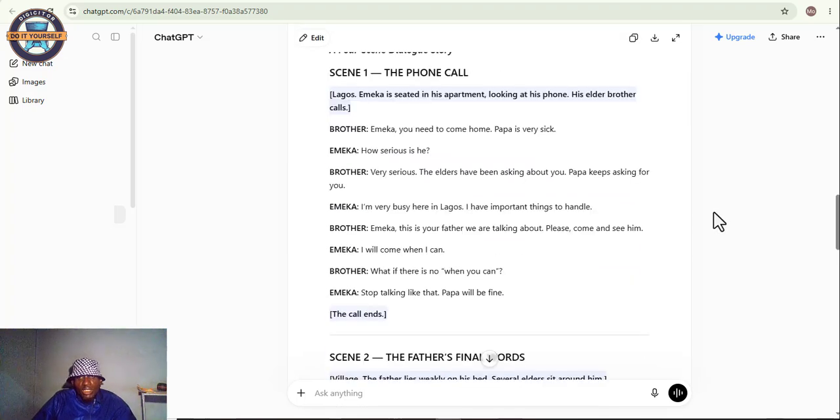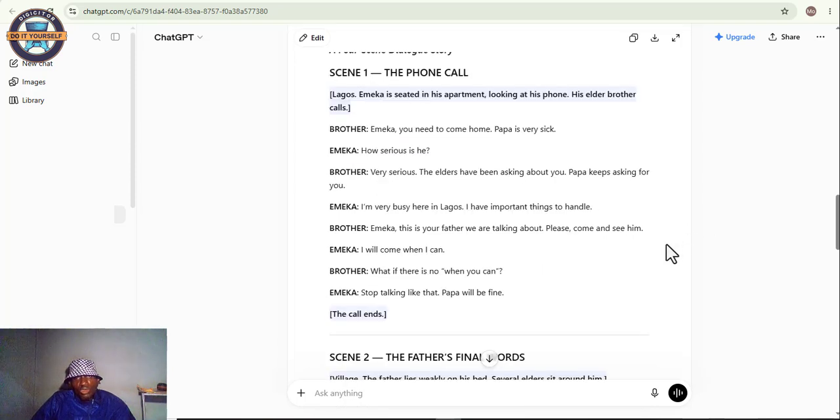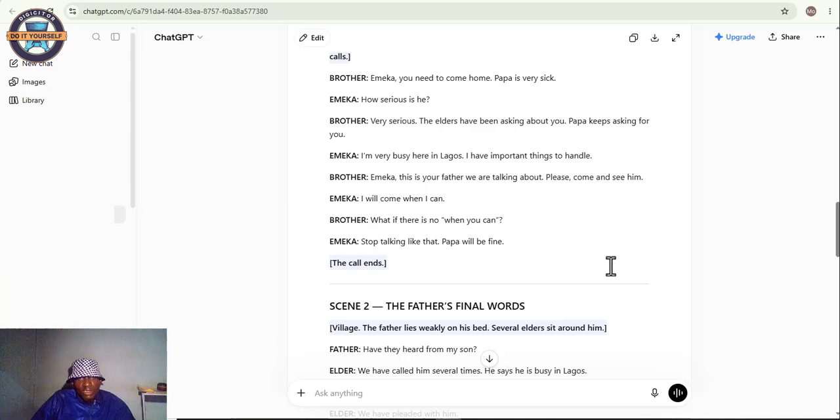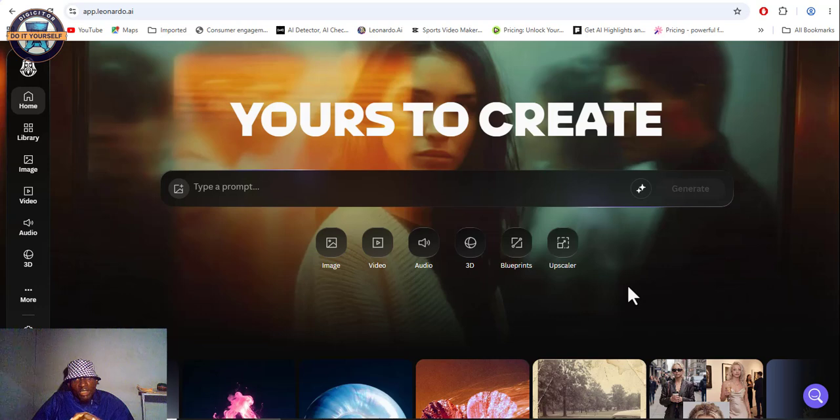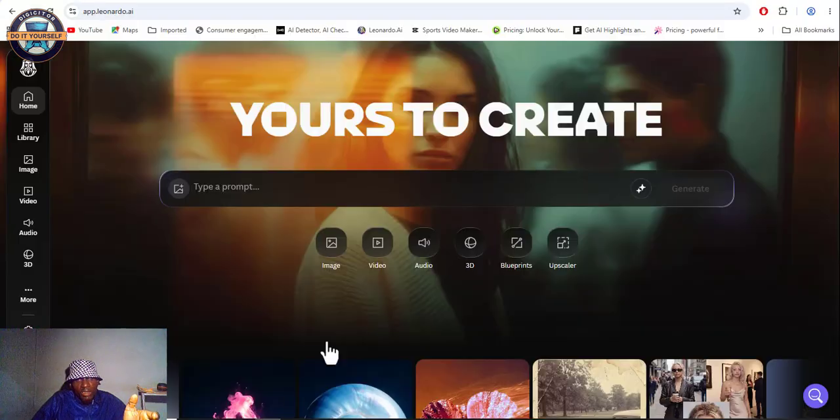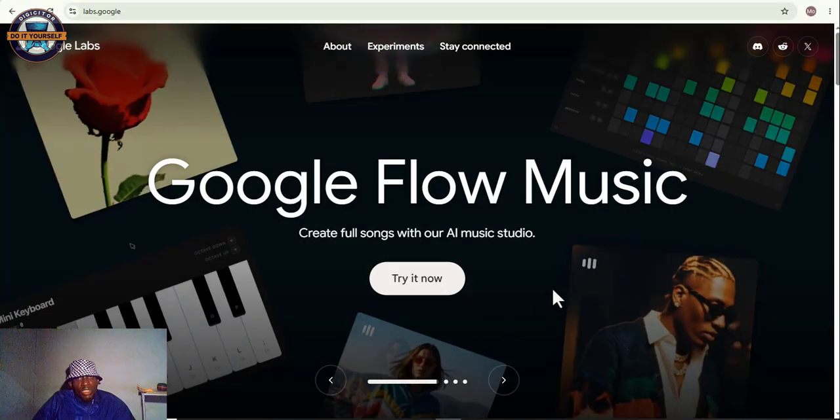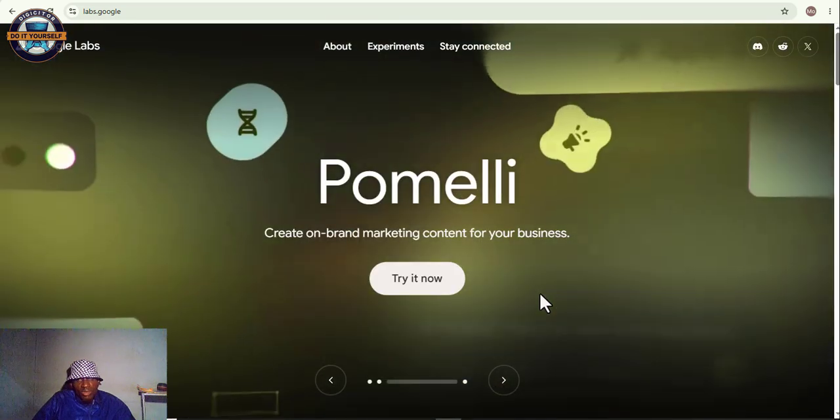So now we are going to move to the next stage of this video. What we are going to do next is take the various scenes in this dialogue and convert each scene to images. To create the images, there are 2 tools we can use. First, we can use Leonardo AI to generate the images. We can equally use Google Labs to create the images. So we will defer to Google Labs for the creation of the images and continue.